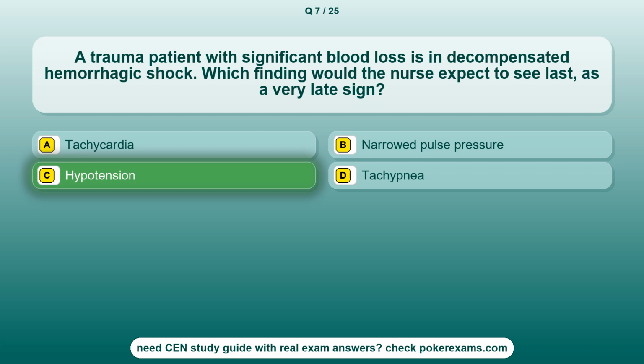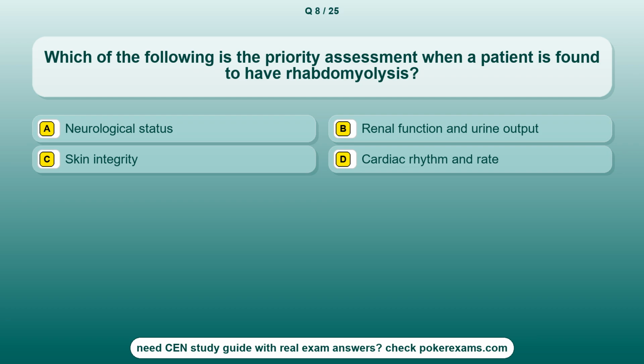The correct answer is option C. Hypotension. Question 8. Which of the following is the priority assessment when a patient is found to have rhabdomyolysis? Option A. Neurological status. Option B. Renal function and urine output. Option C. Skin integrity. Option D. Cardiac rhythm and rate.